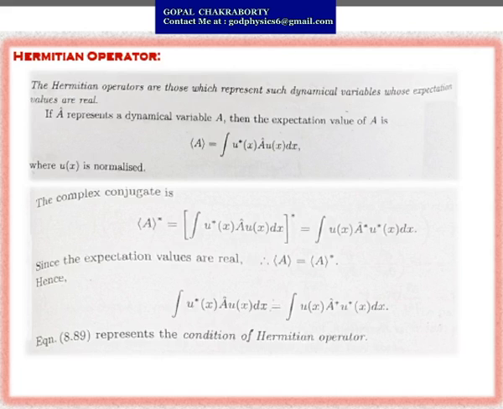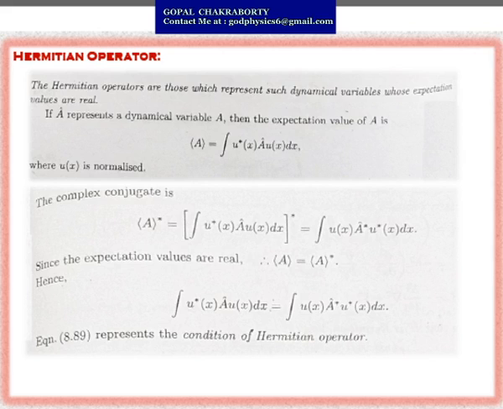Next one, Hermitian operator. Hermitian operators are those which represent such dynamical variables whose expectation values are real. If A cap represents a dynamical variable capital A, then the expectation value of capital A, within brackets, equals the integration of u star function of x, A cap, u function of x over dx, where u function of x is normalized.